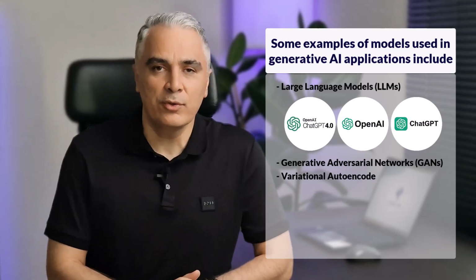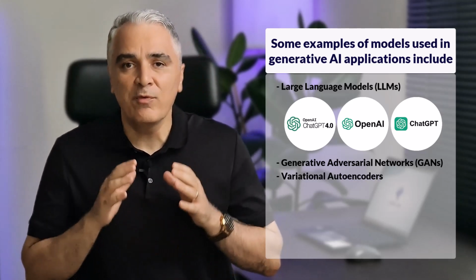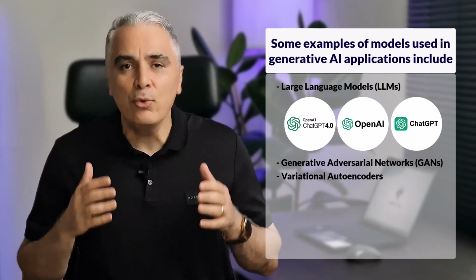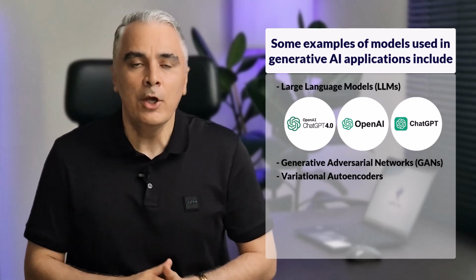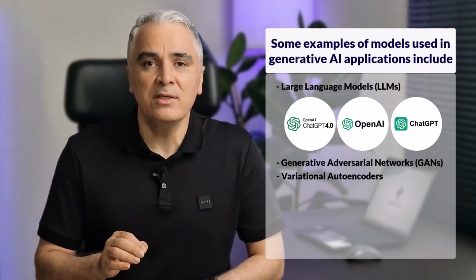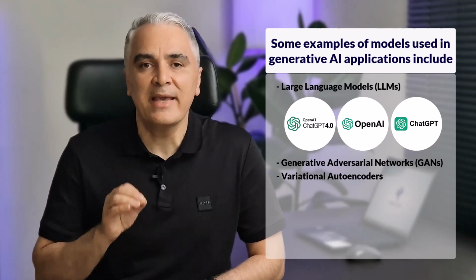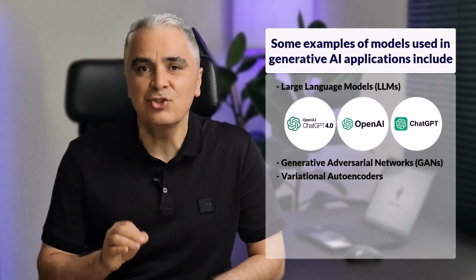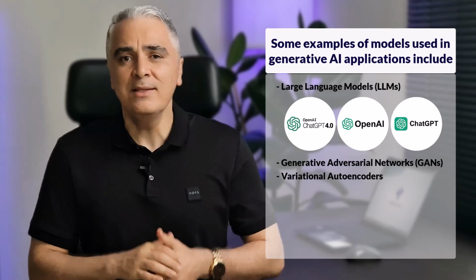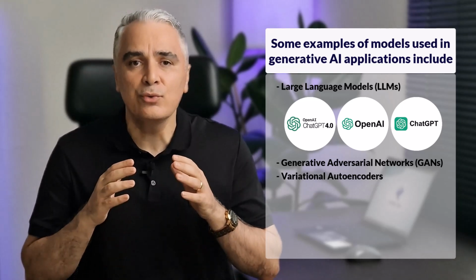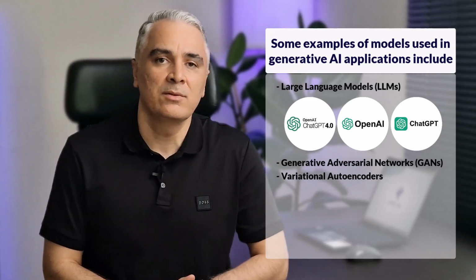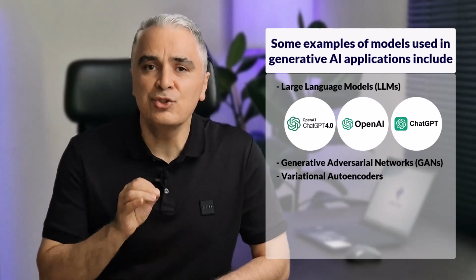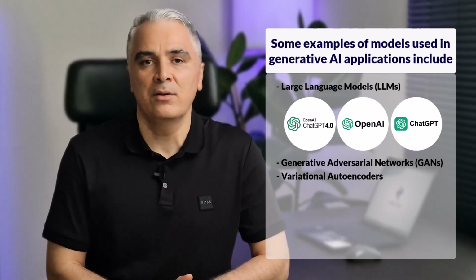Variational autoencoders. This is a type of model that learns how data is constructed by encoding it in a simple way that captures its essential characteristics and then figuring out how to reconstruct it. It's often used to generate synthetic data.